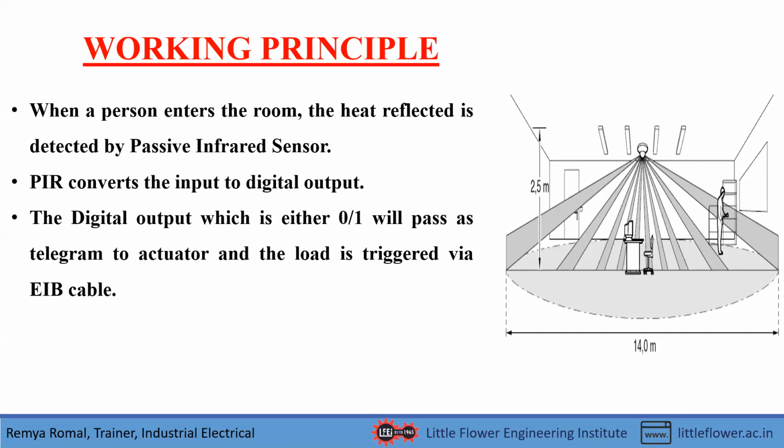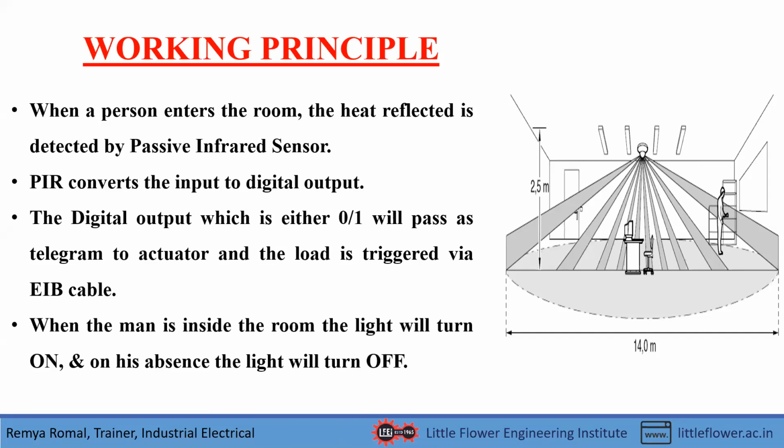And this digital output, which is either 0 or 1, that means either off or on, will pass as a message to the actuator. And by the actuator, the load is triggered via this bus cable. So I'll explain that when the man is getting inside the room, within the range of the sensor, the light will turn on.